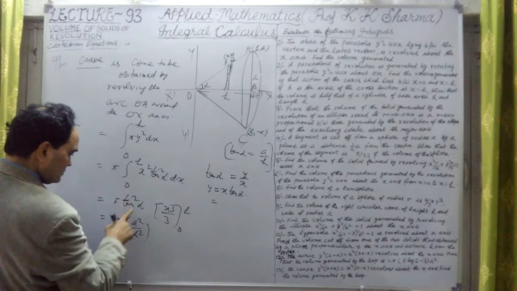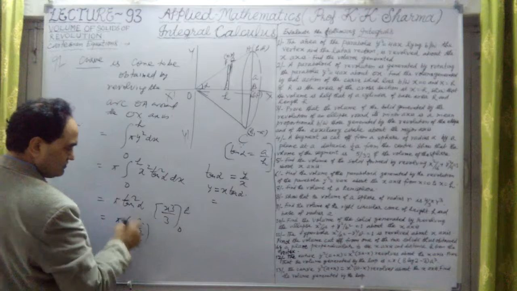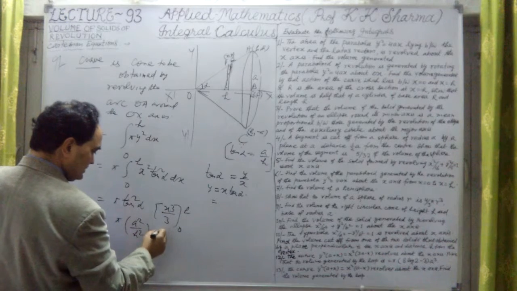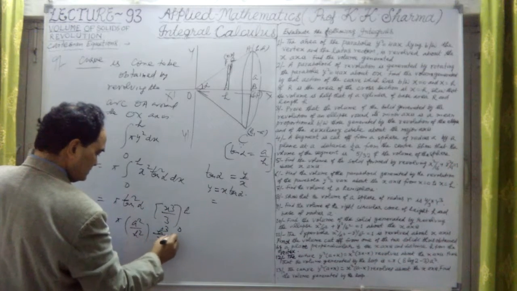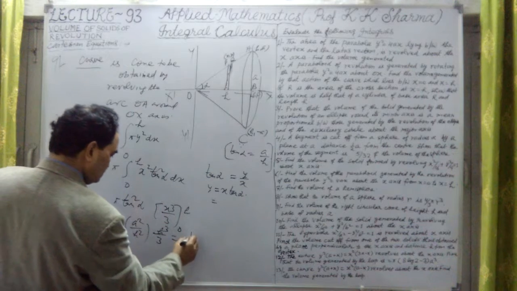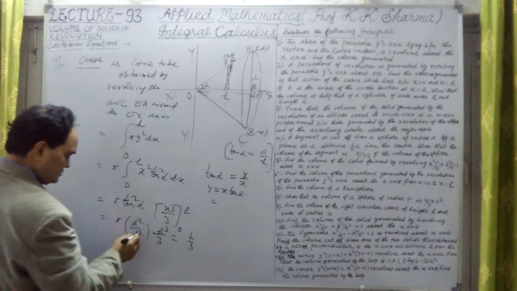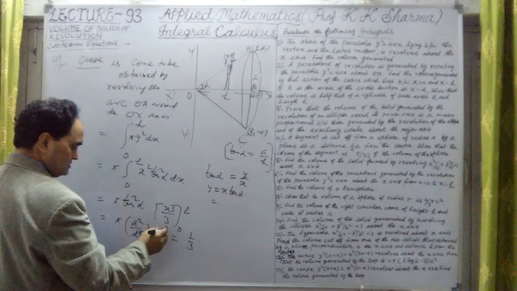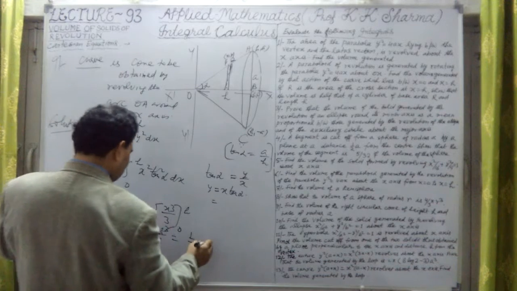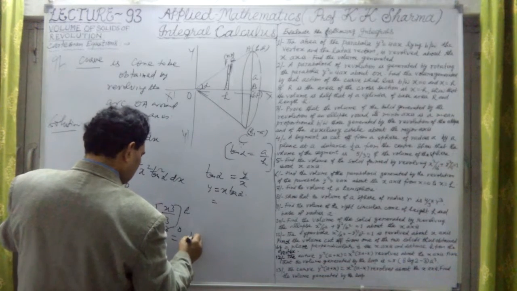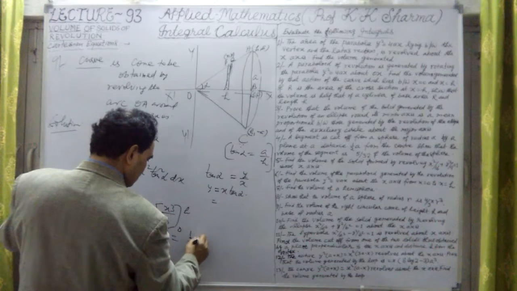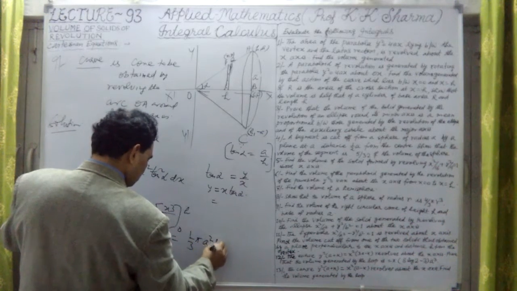Okay, so this is a square upon h square, tan square alpha value, x cube is h cube upon 3, nothing but 1 upon 3. Now h square and h cancel out, so this is nothing but 1 upon 3 pi into a square into h.